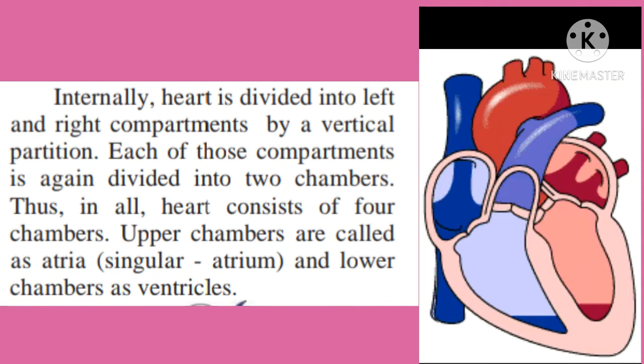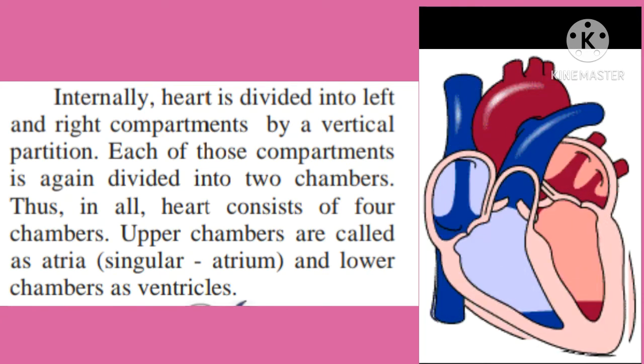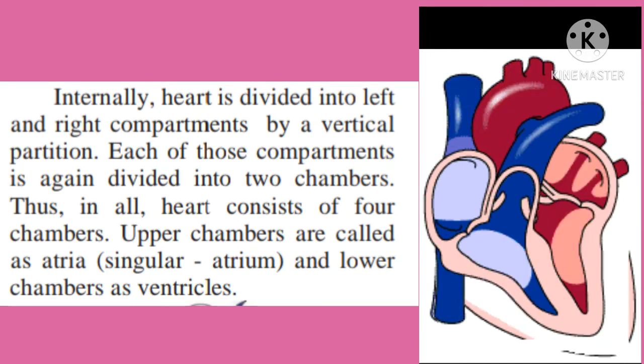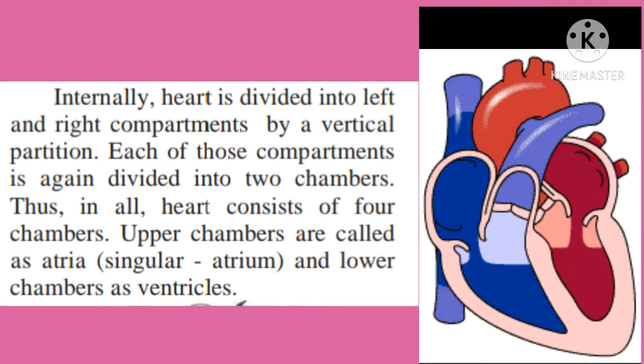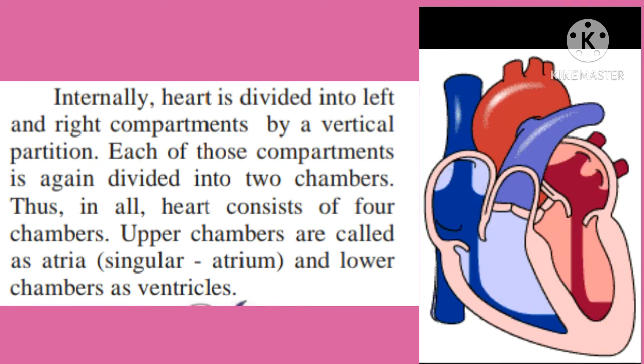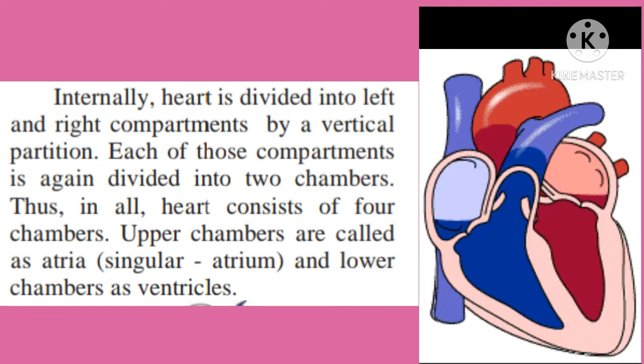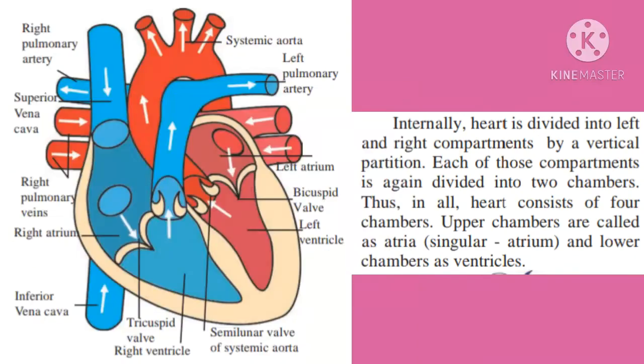Internally, the heart is divided into left and right compartments by a vertical partition. You can see in the picture. Each of these compartments is again divided into two chambers. In all, the human heart consists of 4 chambers. The upper chambers are called atria and the lower chambers are ventricles.